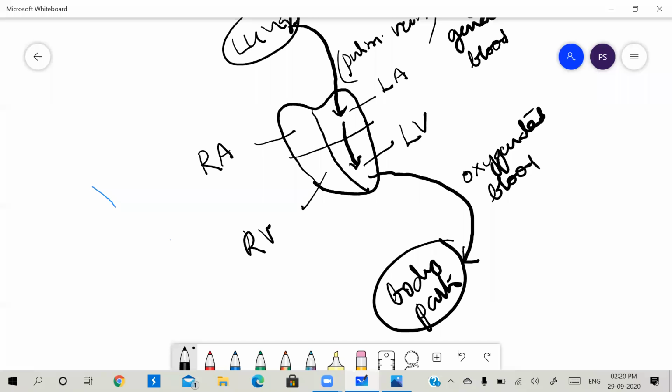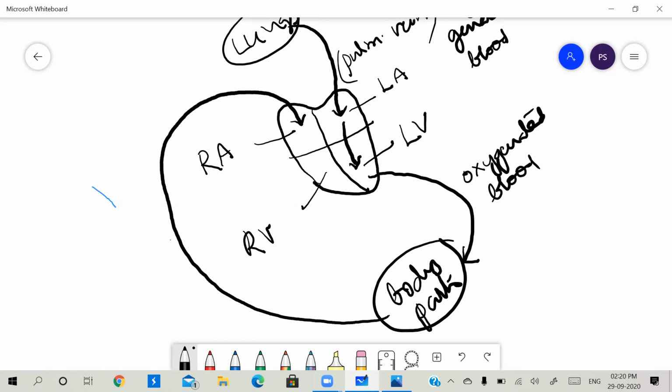That blood will be collected by the veins, and all those veins, lastly by the vena cava, transport it into the right auricle. So the blood from body parts is sent by different veins into the right auricle. Here the blood is deoxygenated blood. The oxygen is removed, right?